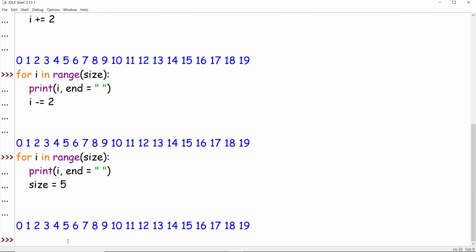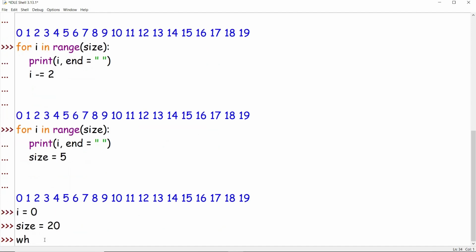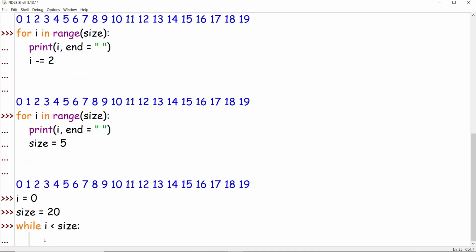In this scenario, if you want to increment, decrement, or update your size, here comes the while loop. Now let's set i to 0 and write while i less than size. I'll also reinitialize the size value to 20. While i less than size, of course, print i and give end as a space.